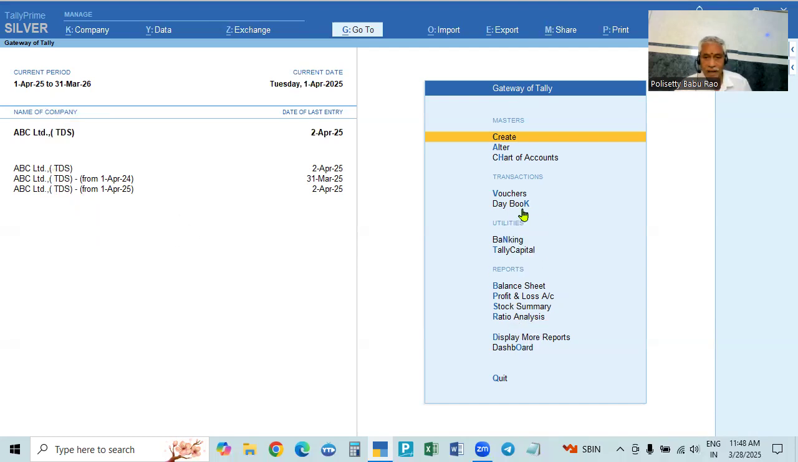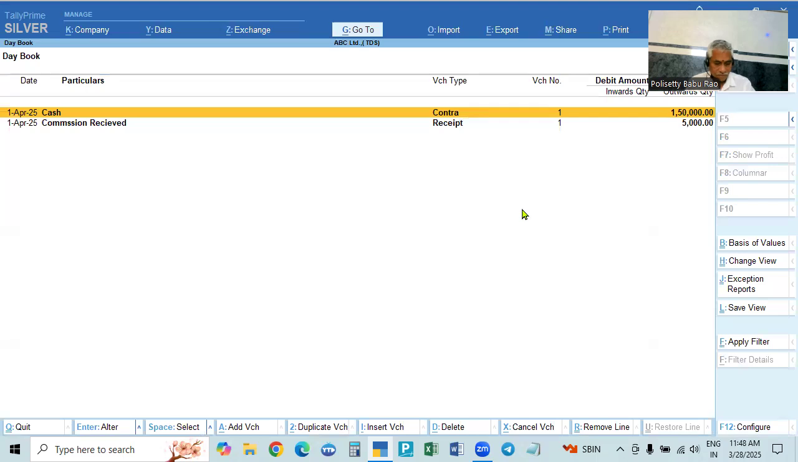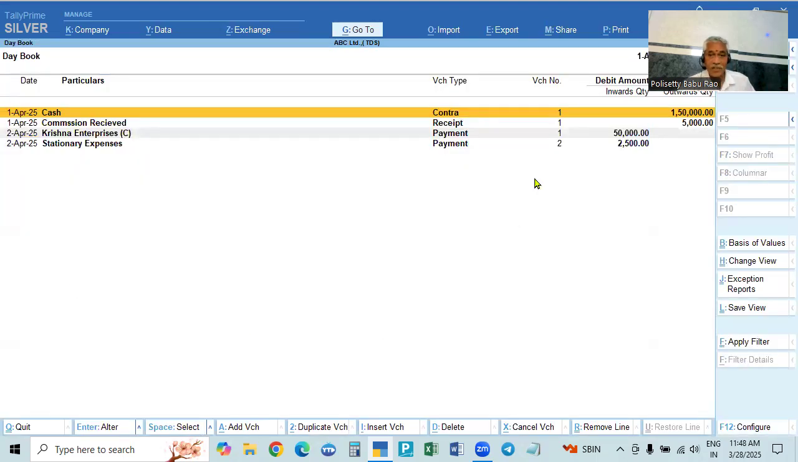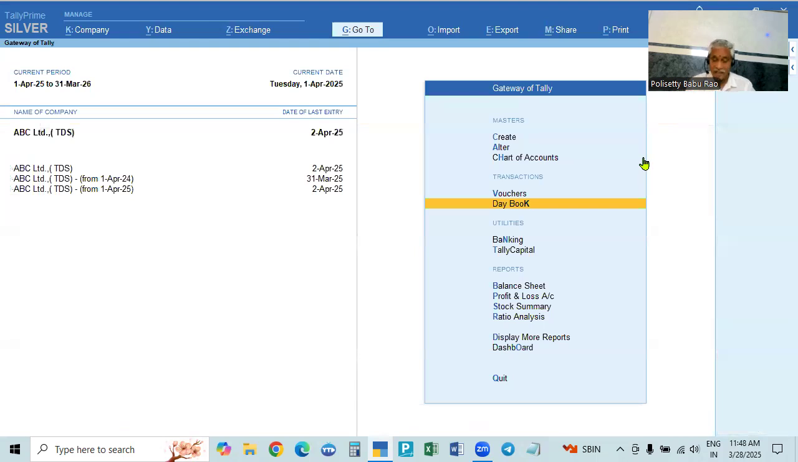If you go and see the new financial year, from 1st April and 2nd April, the entries are made, isn't it? The entries are already visible, but we don't want that. The new financial year entries should be shown in the new financial year only.